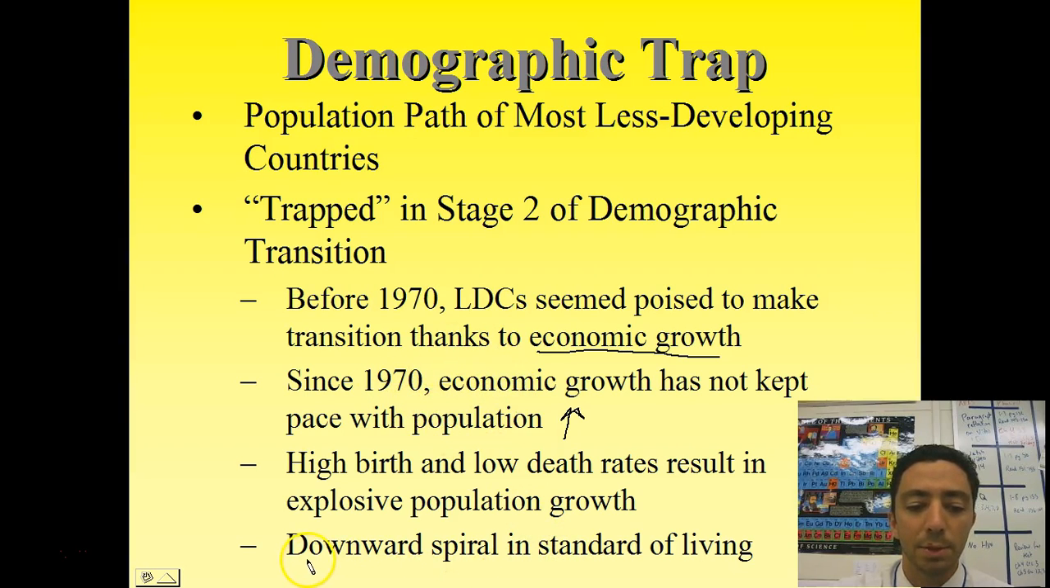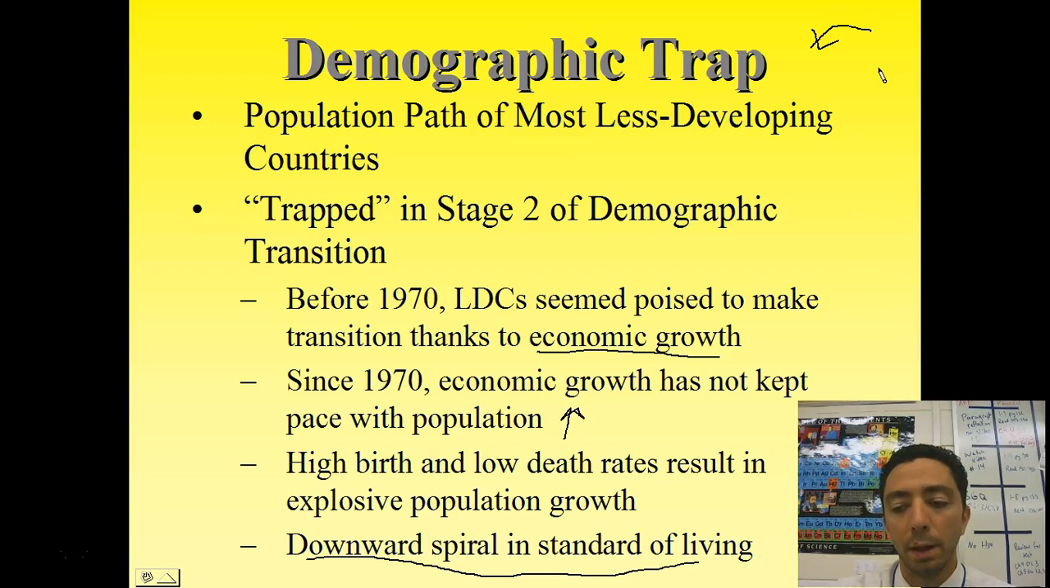And so you get this downward spiral in standard of living, right? Lack of clean water, lack of safe shelter, poor nutrition. A lot of issues come from being stuck in stage 2. Things like disease can also push them back into the demographic trap, and also those over-controlling warlords and constant wars going on in these countries can push them into stage 2 and even back towards stage 1.